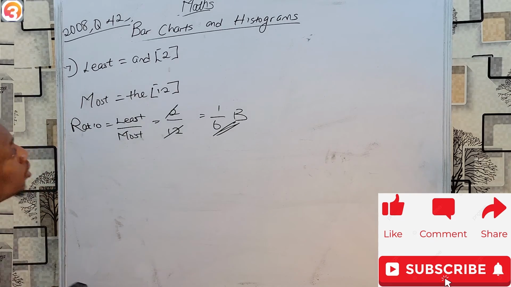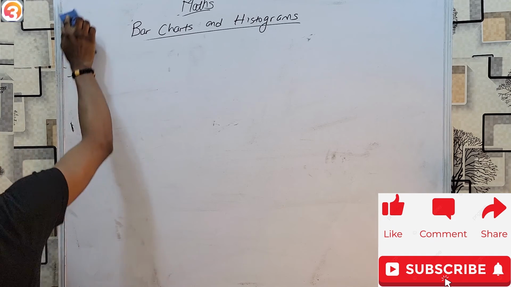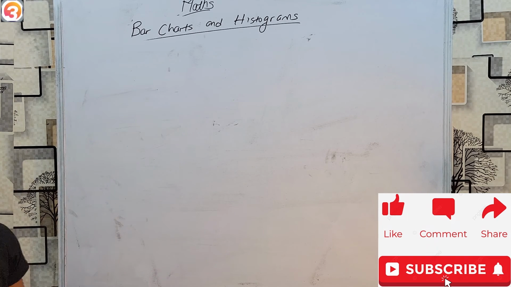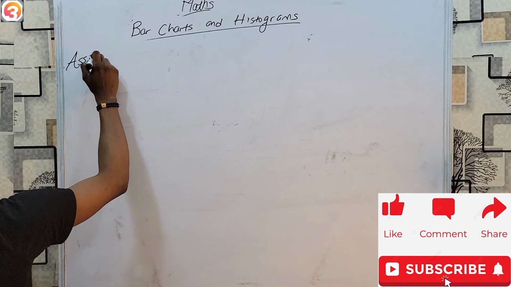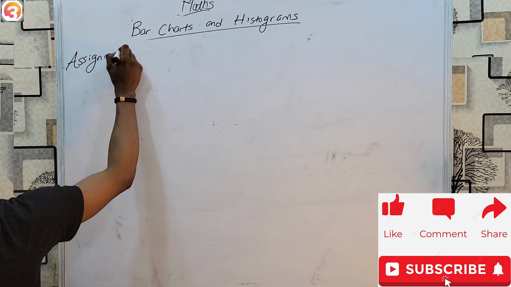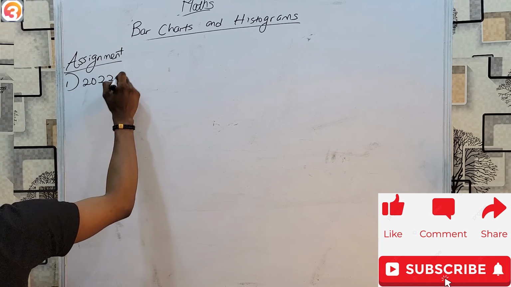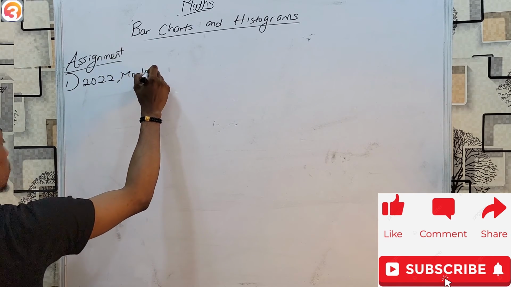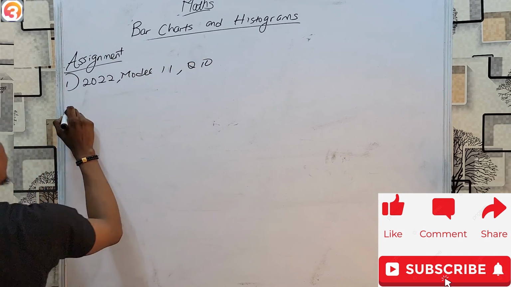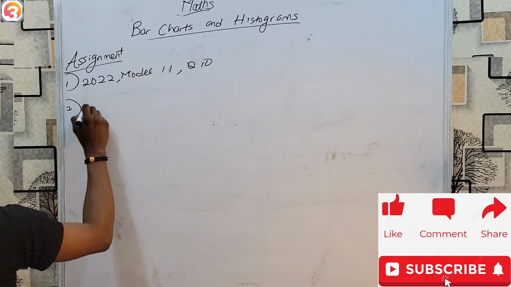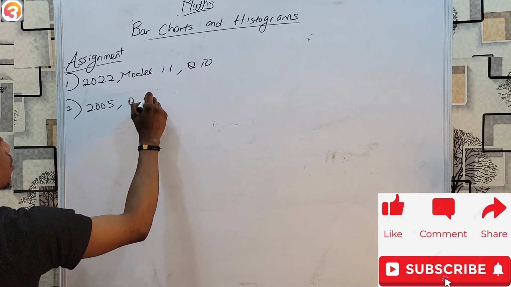And as usual, we have to take some questions which you can then try to do on your own. So let's see a couple questions for you to try and practice on. From the year 2022, model 2, and question 10. Also from the year 2005, question number 42.